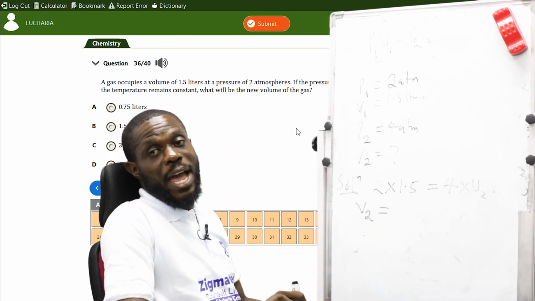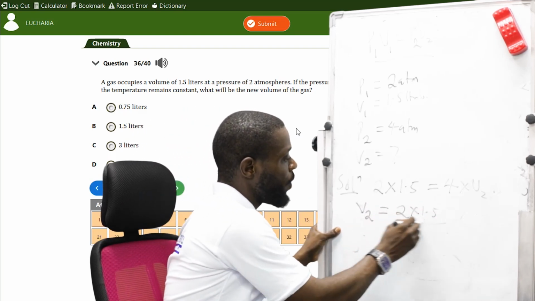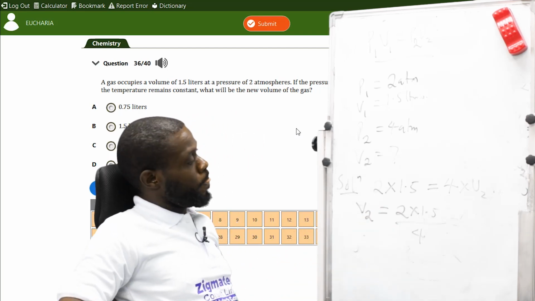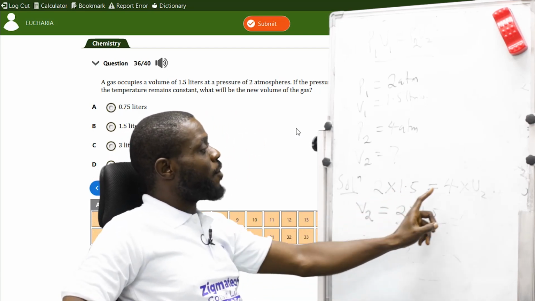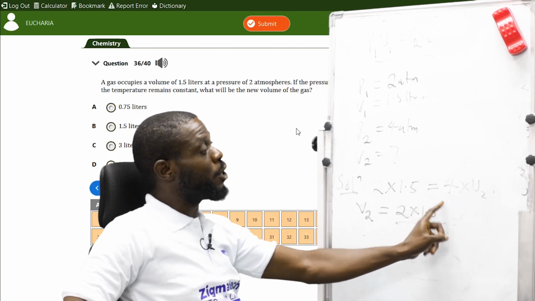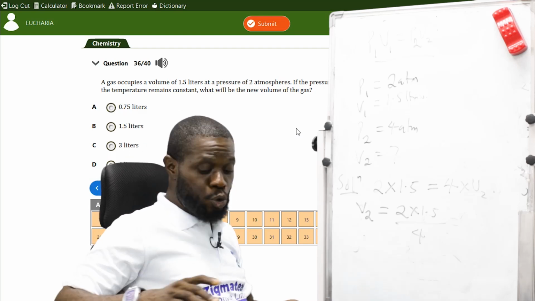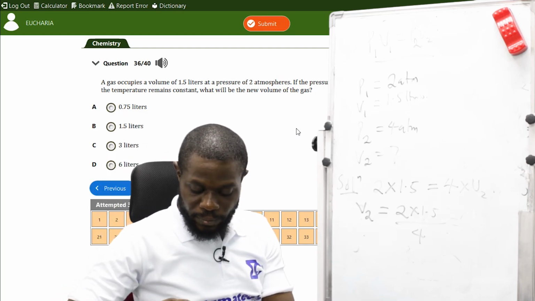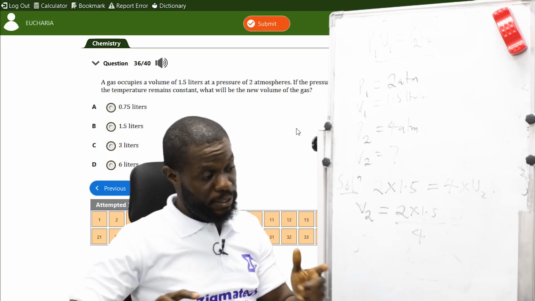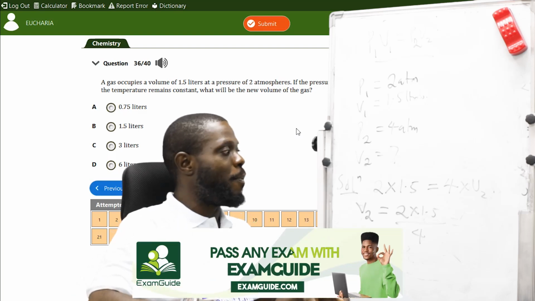Now, since you're looking for V2, V2 will be equal to 2 times 1.5 all over 4. Since 4 is with V2 and you're looking for V2, we divide by 4. So 2 times 1.5 is 3, and 3 divided by 4 is 0.75.